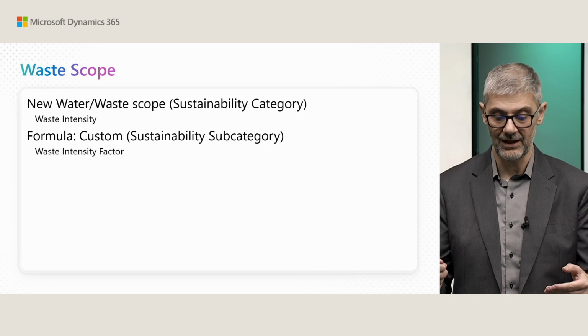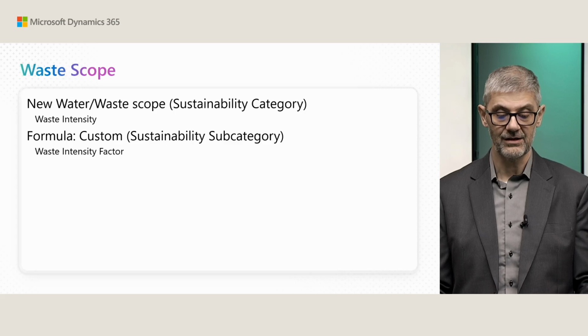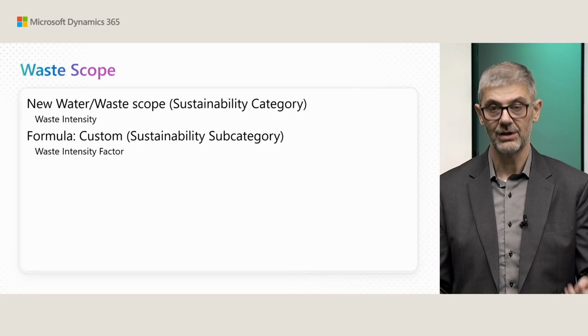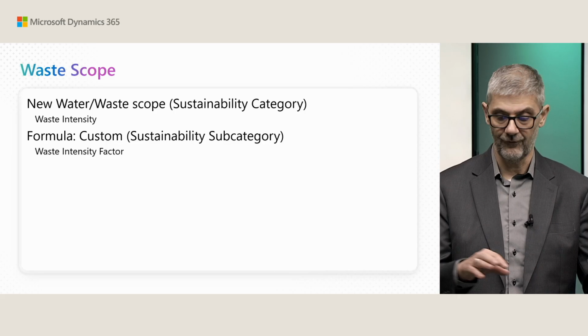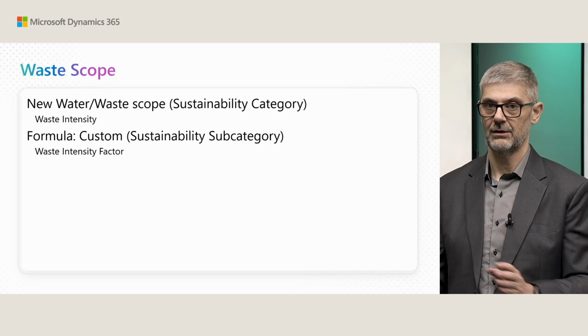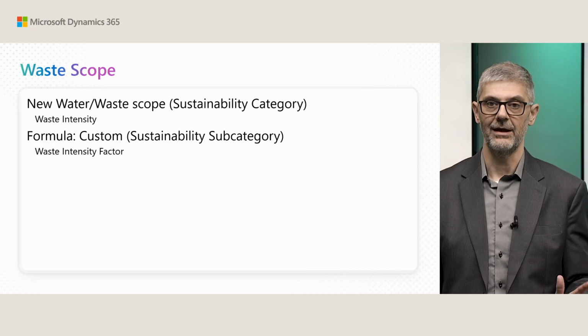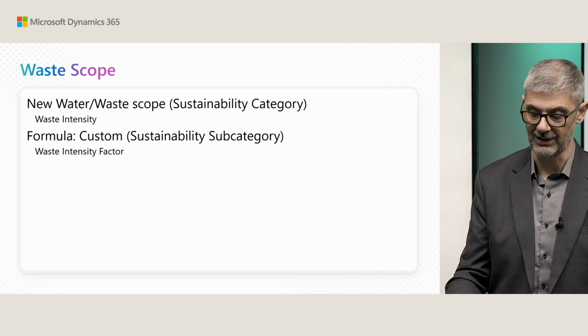If you enable waste intensity in your category, in the subcategory you can enter your waste intensity factor, if you have factors, and choose custom formula. If you do not have factors, both for waste and water, you can enter your total intensity in your journal, and that's absolutely okay. But this is an additional option, so you can use an embedded formula in the journal.